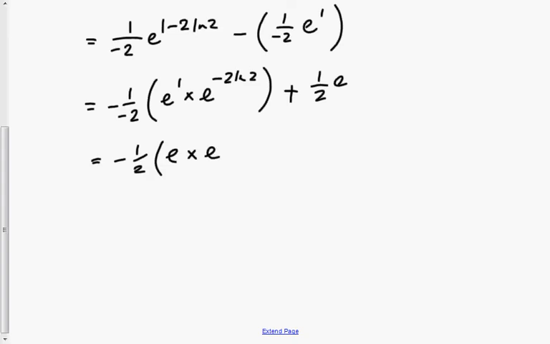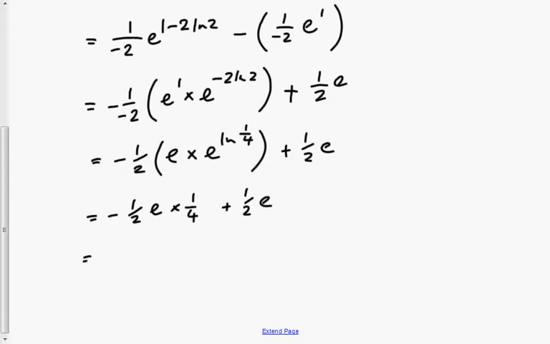Tidying up the other side, the key thing there is to write this as e to the power of a natural log. I'm raising 2 to the power -2, which is a quarter. E to the power of a natural log is that value of a quarter. And that's going to give me -1/8 of e plus a half of e is 3/8 of e, which is what I was asked to show. Moving on to the second part of the question.